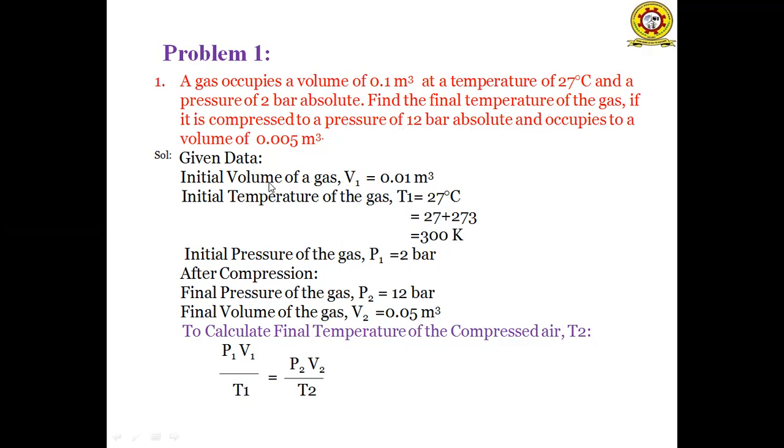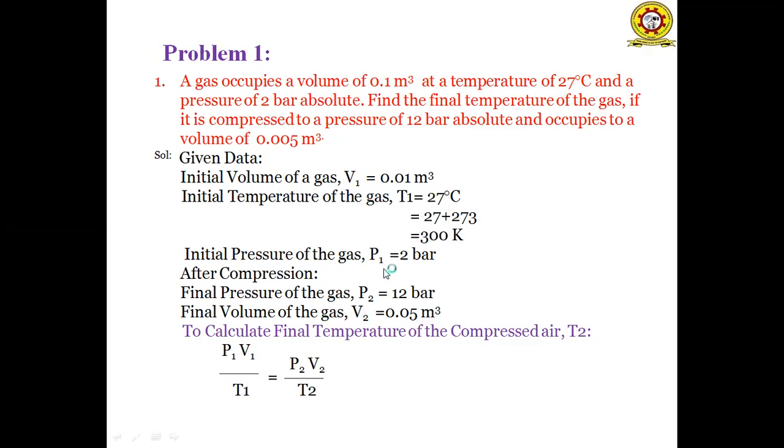Before the compression, the initial volume of gas V1 is 0.01 meter cube and the initial temperature of the gas T1 is 27 degrees centigrade. We have to convert degree centigrade into Kelvin. So 27 plus 273 is equal to 300 Kelvin.